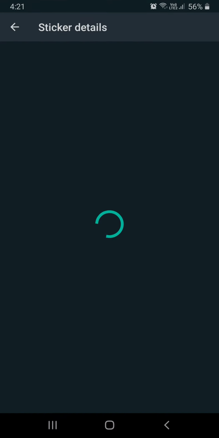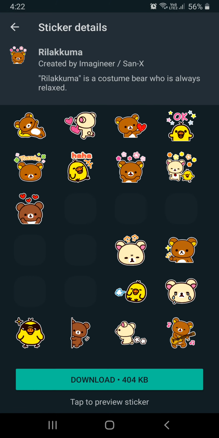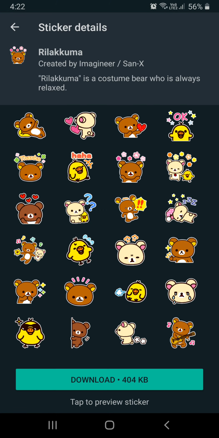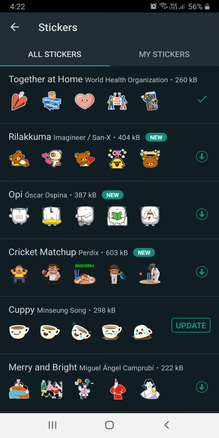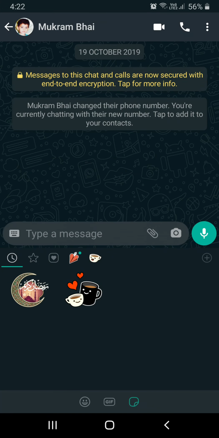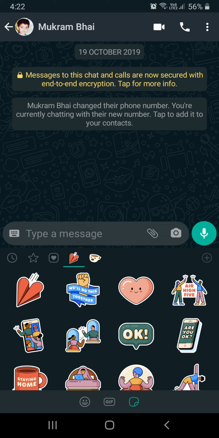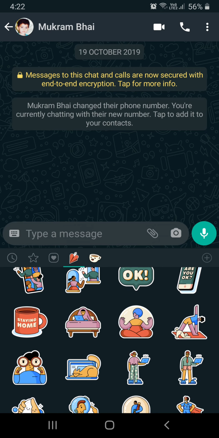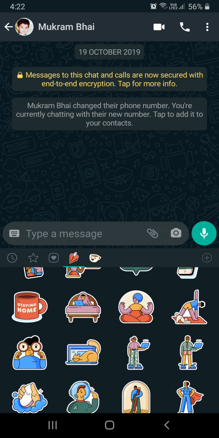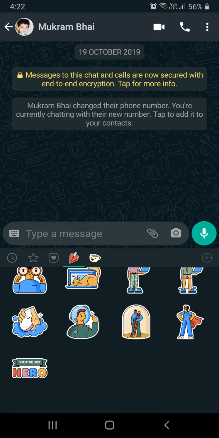The new one also, this one is also, you can see this is created by Imaginaries Annex Costume. So if you want you can use it, and there is an update option and so many things there. So let's have a look at our stickers. Okay, hi-fi is there, stay home is there, and there are so many heroes, you are my heroes. So these are the WhatsApp stickers.